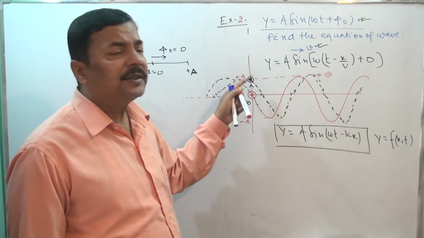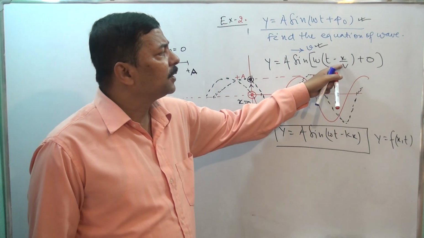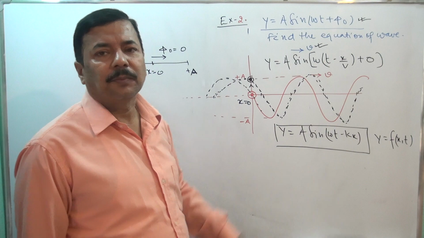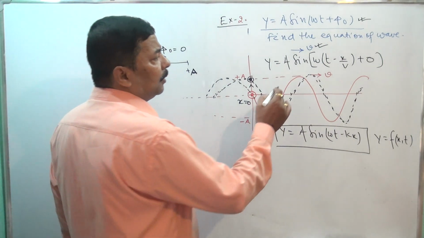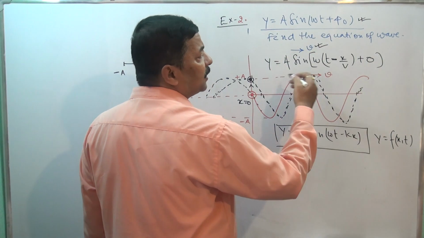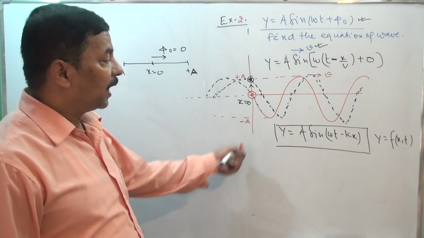If the wave velocity direction is changed, then we will replace t by t plus x by v. In this direction we have taken t minus x by v. If it is in the other direction, we will take t plus x by v. Matter is simple.